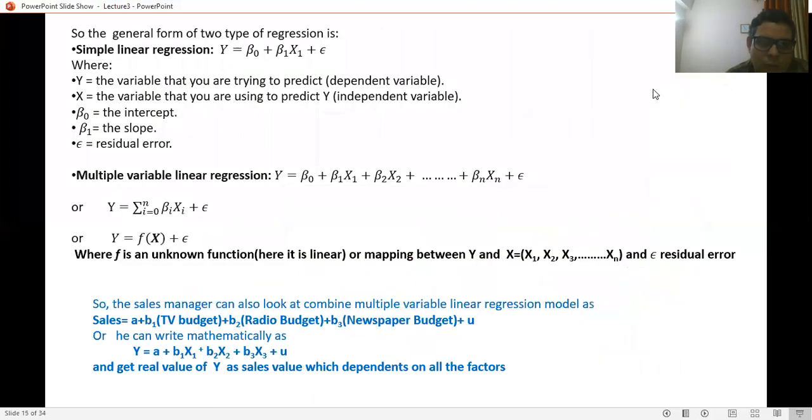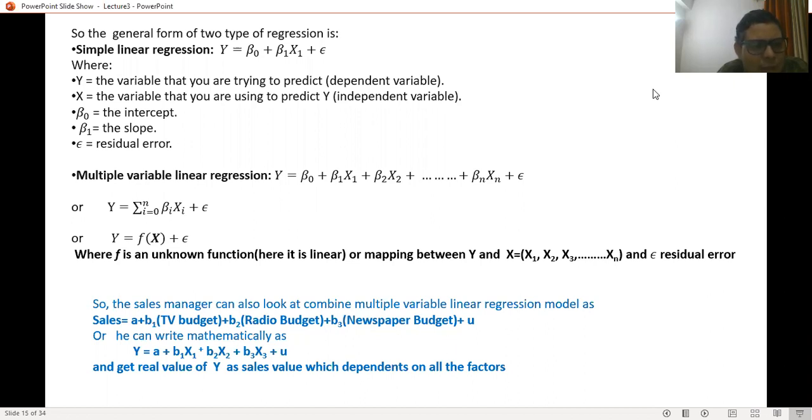In general, when we talk about the regression model, we have the simple linear regression model as y equals beta 0 plus beta 1 x1 plus error epsilon. Here Y is the dependent variable, X is the independent variable, beta 0 is the intercept, beta 1 is the slope, and epsilon is the residual error. When we talk about multiple variable linear regression, the equation in general is y equals beta 0 plus beta 1 x1 plus beta 2 x2 plus ... plus beta n xn plus epsilon.